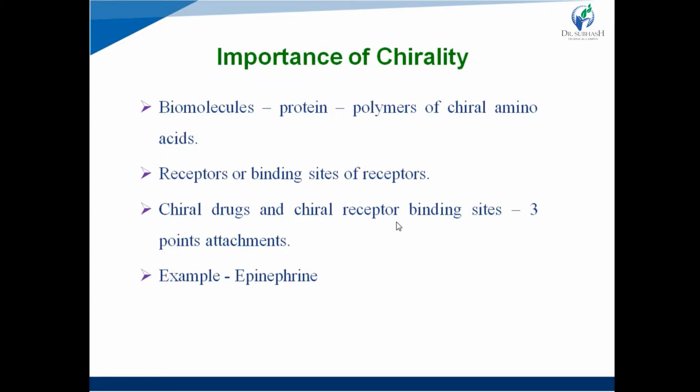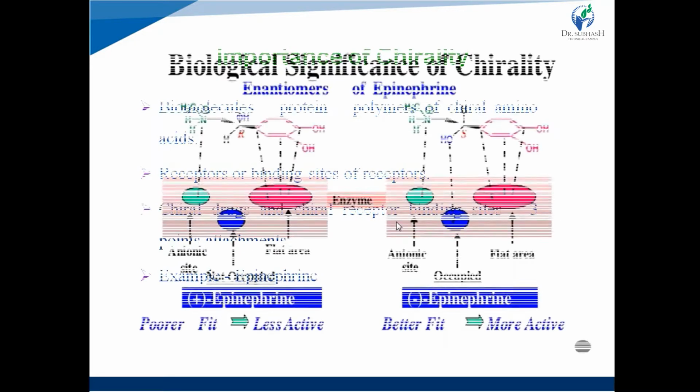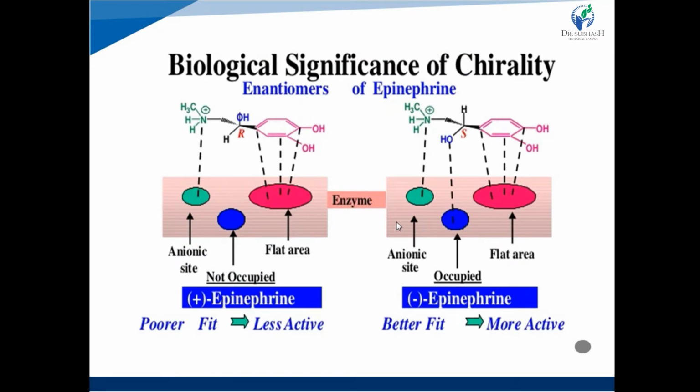Our biomolecules are chiral in nature, and that's why, according to their nature, drug molecules which are given from outside should be chiral in nature, matching the biomolecules. Then and only then will biological activity be produced. For example, epinephrine. Epinephrine has two enantiomers, dextro and levo. The first structure is dextroepinephrine. There are 2 points of attachment. One is the anionic site and the second is the flat area. The third site is not occupied.